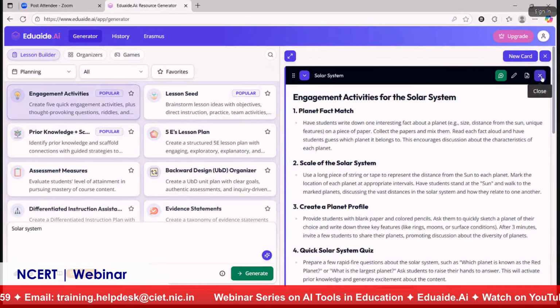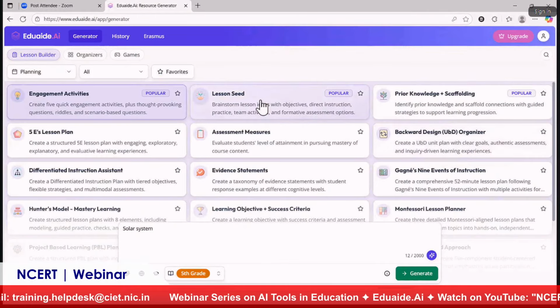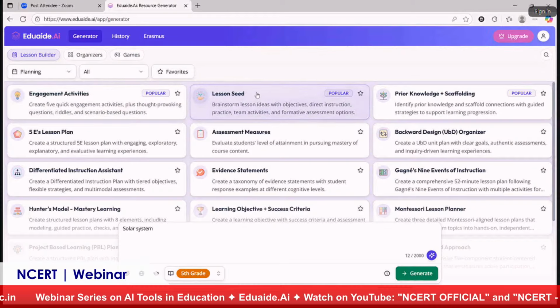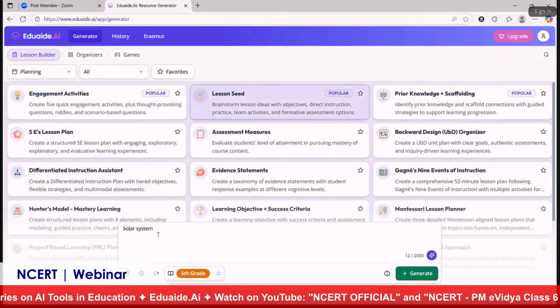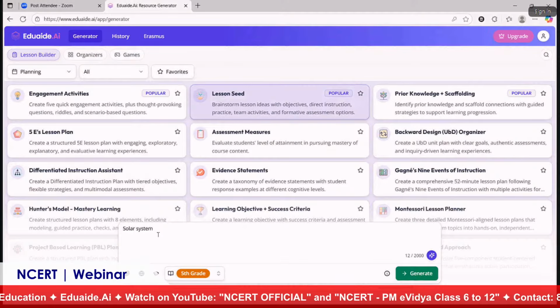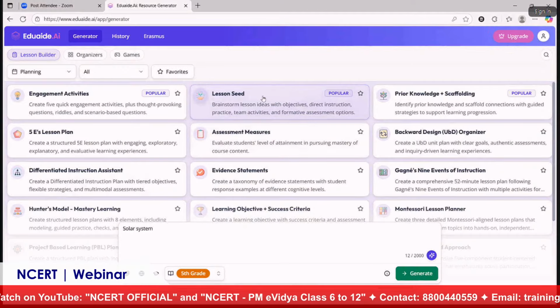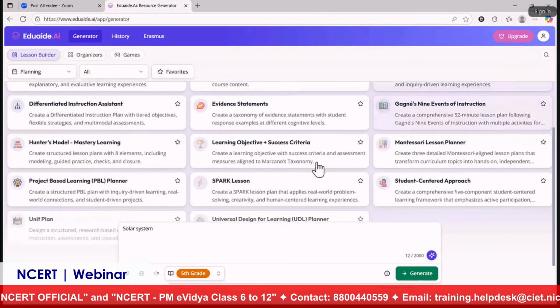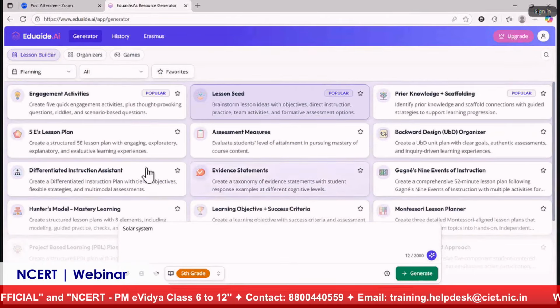So let's go to the next one and see what we can do. Suppose I want to create a lesson plan. Again, everything is in planning, so click on lesson seed. This time I want to generate the lesson plan for a PDF document that I have. I have the content, I have the lesson with me, and for that lesson I want to create a lesson plan. So click on this lesson seed, or if you want to go for a Spark lesson plan, you can go for that. It's up to you.